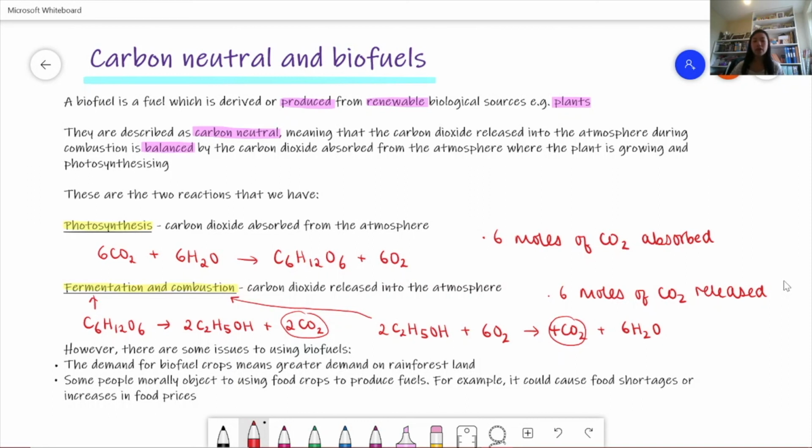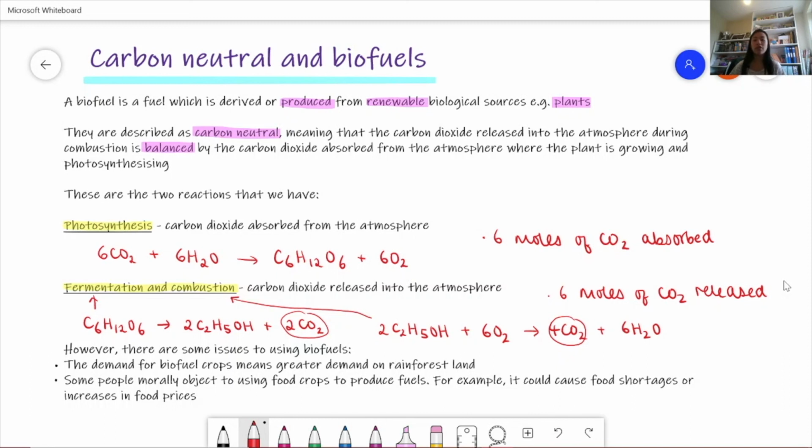And there are also some issues to using biofuels. So the first is that the demand for biofuel crops would mean there'd be a greater demand on rainforest land. So we'd have to chop down some rainforests to be able to grow crops to turn them into biofuels. And also, some people morally object to using food crops to produce fuels. And this is because it could cause food shortages or an increase in food prices.